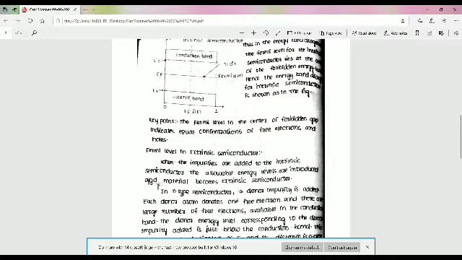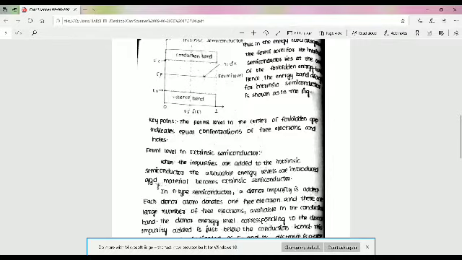This is denoted by f(E). The expression is f(E) = 1 / (1 + e^((E - EF)/kT)). K is the Boltzmann constant, T is the temperature, EF is the Fermi level or characteristic energy for a crystal in electron volts, and E is the energy level occupied by an electron in eV.